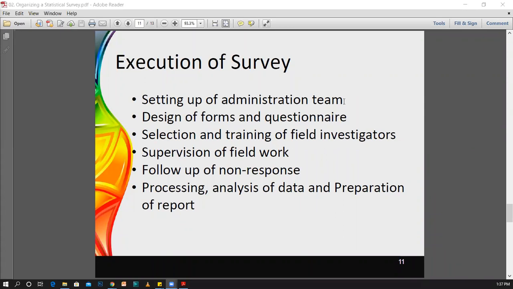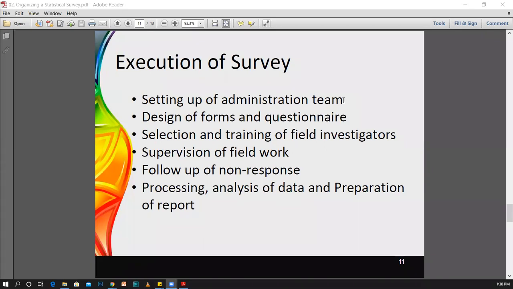If there are any administration matters, then without an administration team, how are you going to solve them? Now think about, if you are going to do a survey inside a company, first of all you need to obtain money.